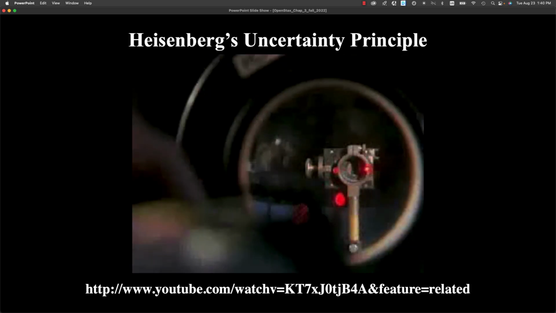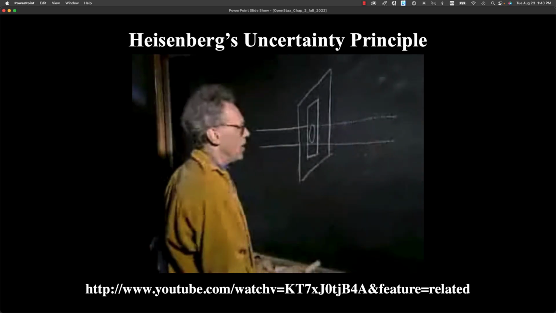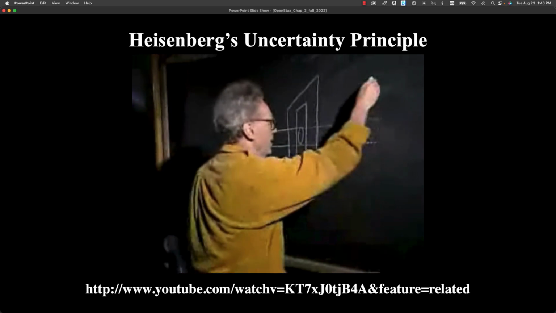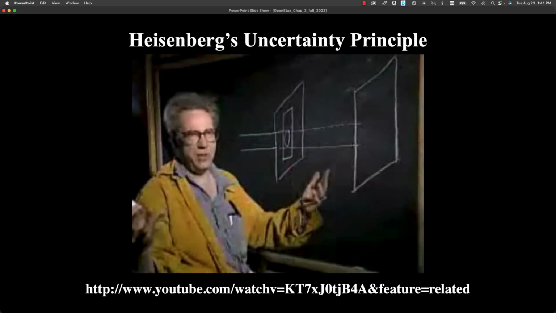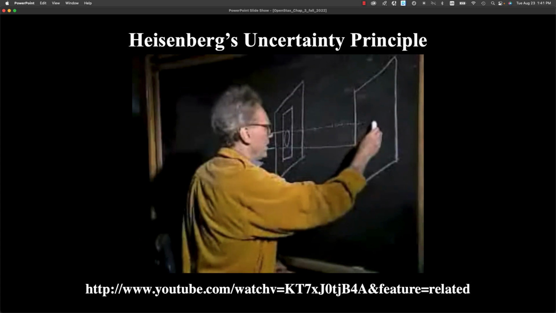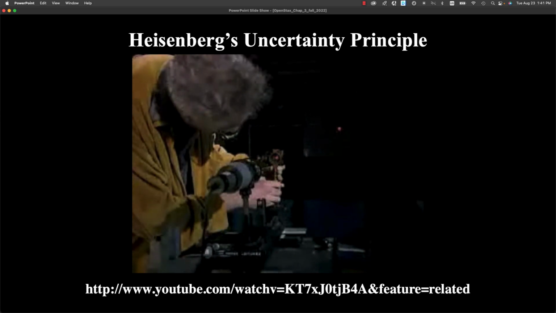Here goes the laser beam right through the slit, and I project this onto this wall or projection screen, and what do I see? Well, you see exactly what you predict. You see the laser spot from this beam.